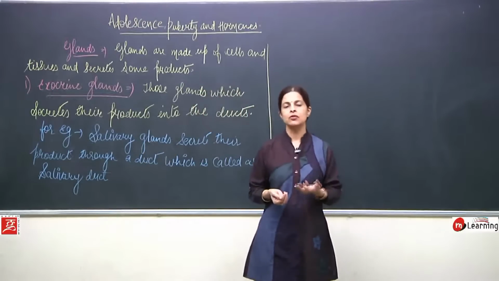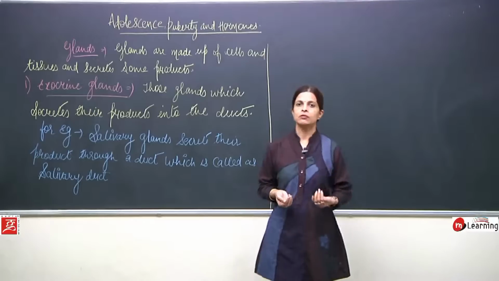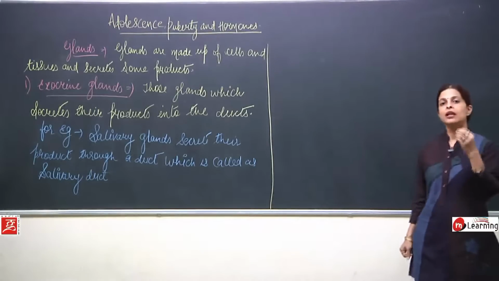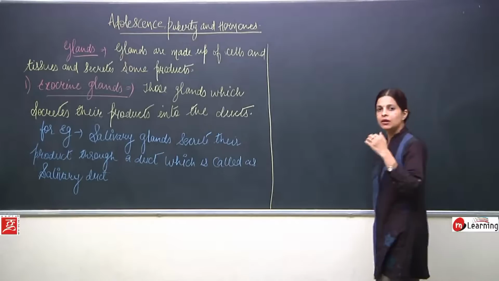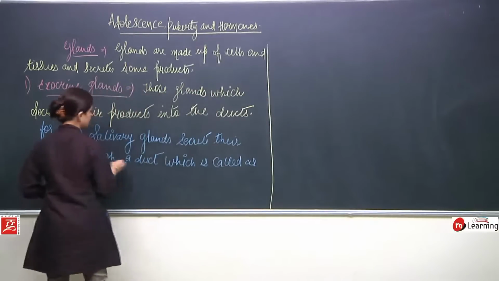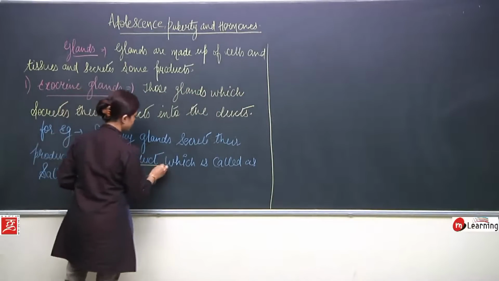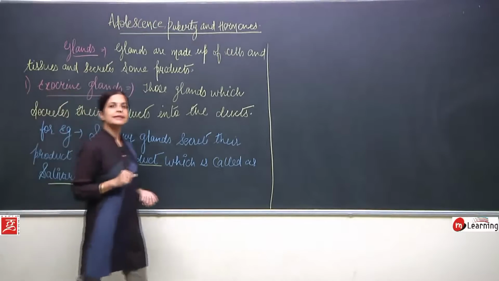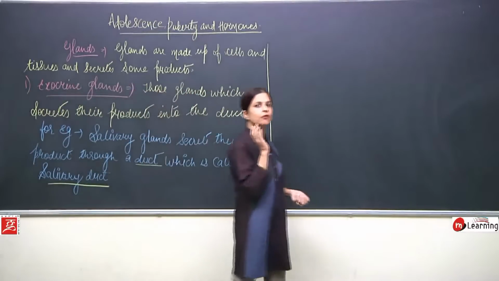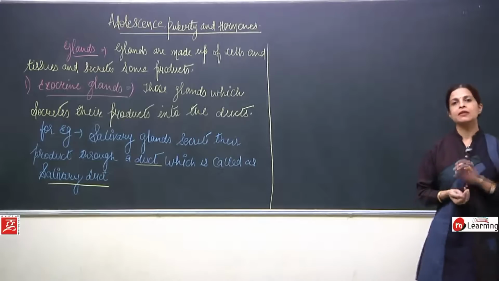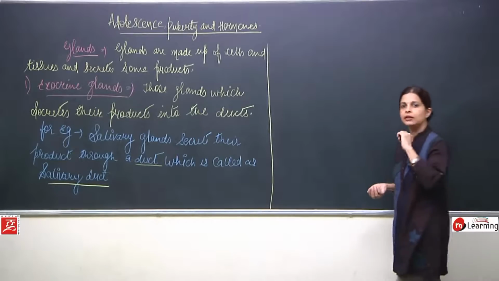Obviously, salivary glands are going to secrete saliva. Now, this saliva is secreted by a salivary gland, but through what does it come to the target place, children? It comes through a duct which is known as the salivary duct. See, salivary glands are present somewhat near the throat and ear.